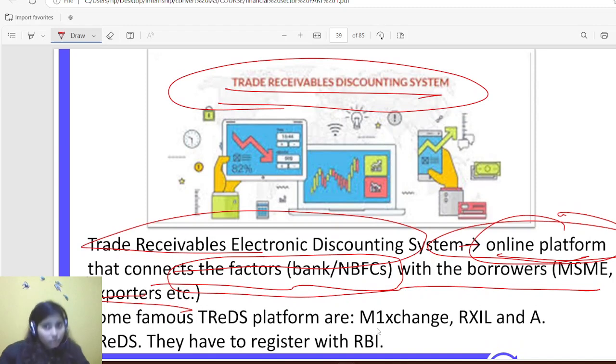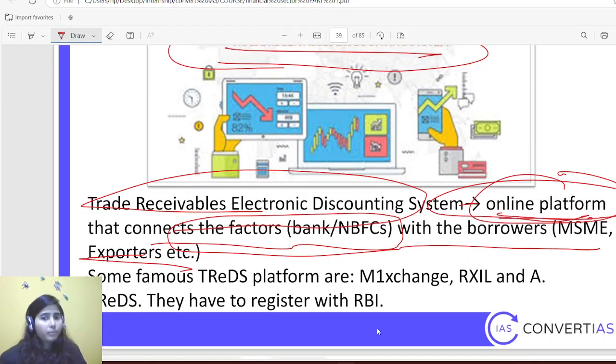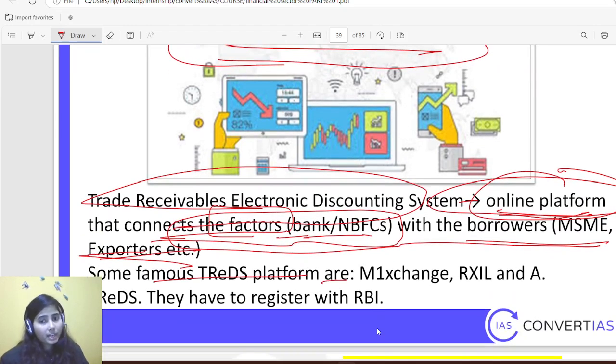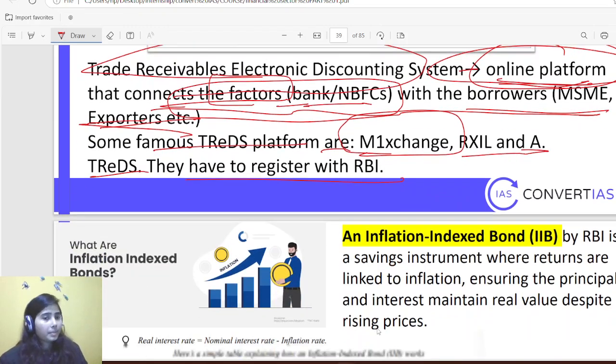Again, this was in the news. That's why factoring was also in the news last year and the year before. Okay, so this is an online platform which connects the factor institution, that is a bank or NBFC, with the borrower, MSME or exporter, whoever needs liquidity. Okay, some famous TReDS platforms are M1 Exchange, RXIL, and A.TReDS. They have to register with RBI.